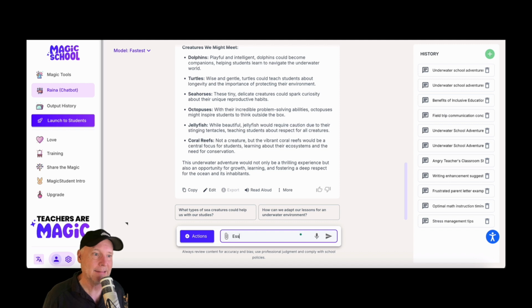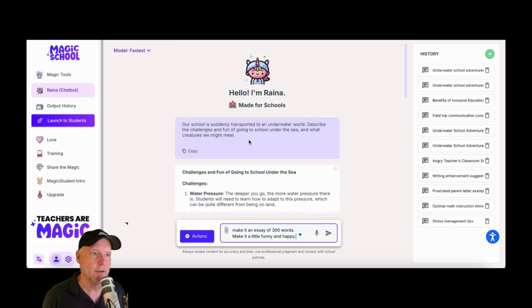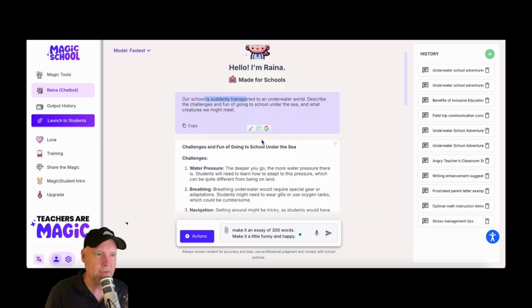Now I want it to be an essay. So I was going to write, I should probably be more clear. Make it an essay of 300 words, make it a little funny and happy. And we'll see what happens. Those are the parameters that I've added to my prompt, my original prompt being up here, which is our school is suddenly transported to an underwater world, et cetera, et cetera, et cetera.